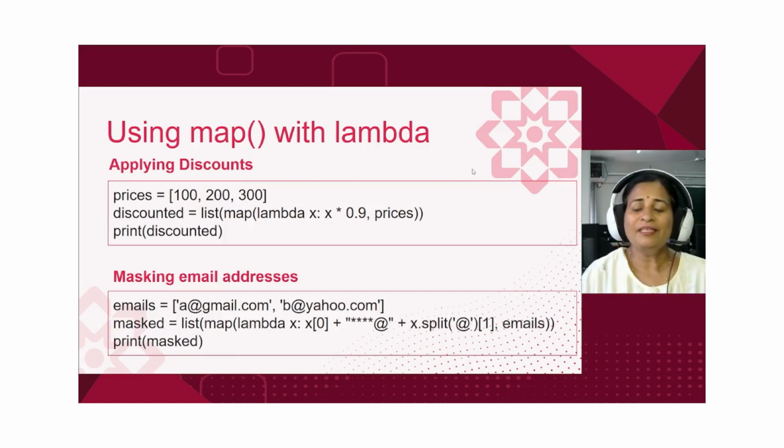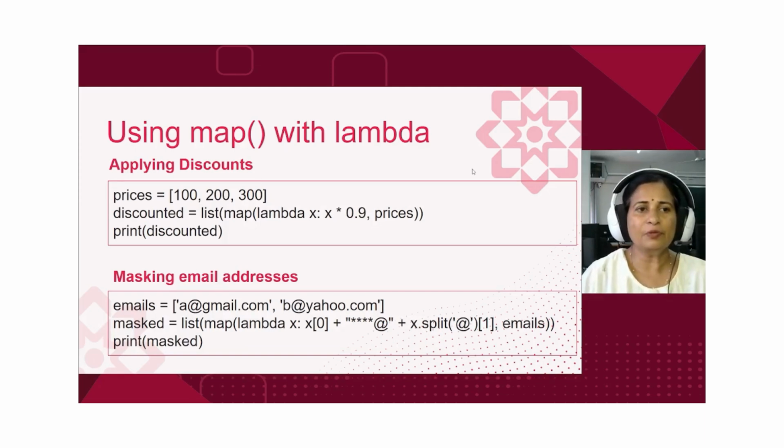So now you might be thinking, couldn't we just use a loop for this? And yes, we could. But here is the catch. As the list grows, loops can slow down. In both of these examples, we have a list with a limited number of elements. In the first example where we apply discounts, the prices list has hardly 3 elements.